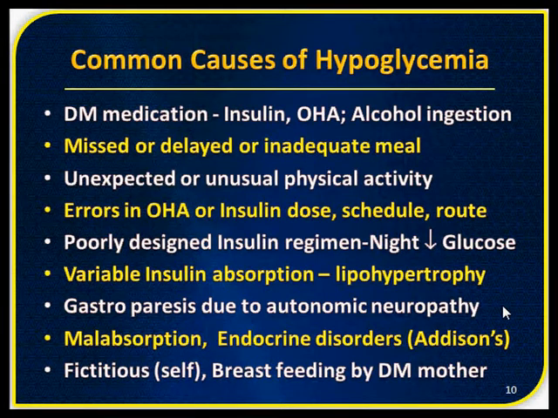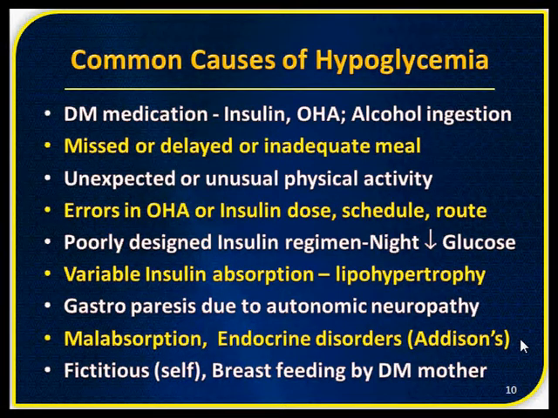Remember one condition called autonomic gastroparesis in diabetes. They take the food but there is no motility of the intestines, so the food that they take is not properly absorbed due to gastroparesis, and hypoglycemia can result. They would have taken the medicines, but the gastroparesis will not allow proper absorption of the food. Or there could be some other conditions like malabsorption, celiac disease, or any other type of malabsorption. Endocrine disorders like hypoadrenalism or Addison's disease can also sometimes cause hypoglycemia.